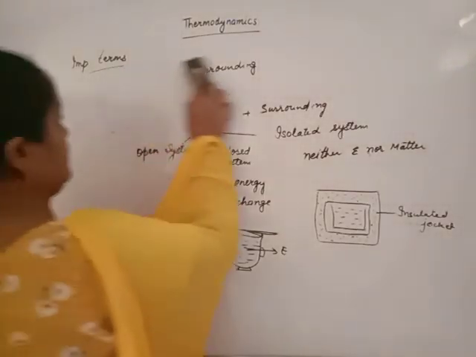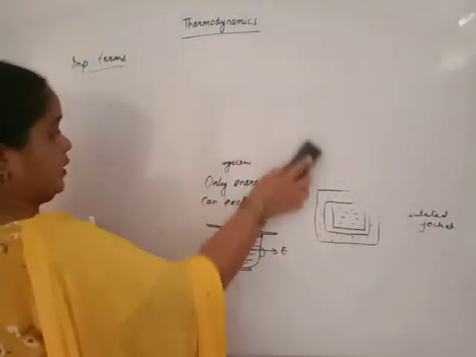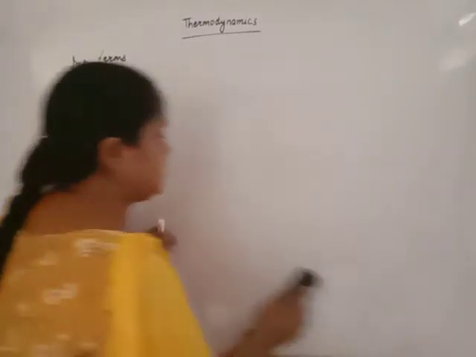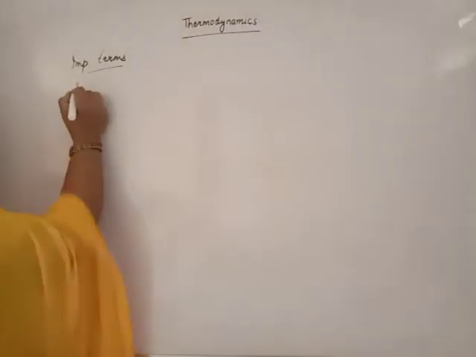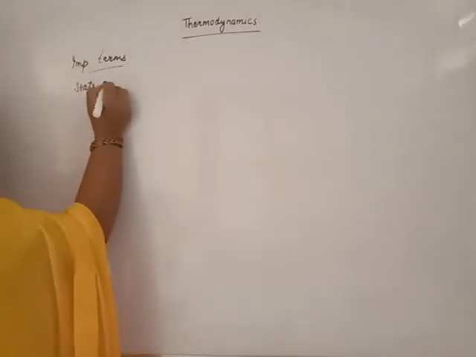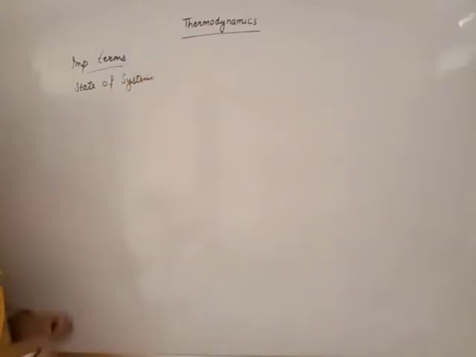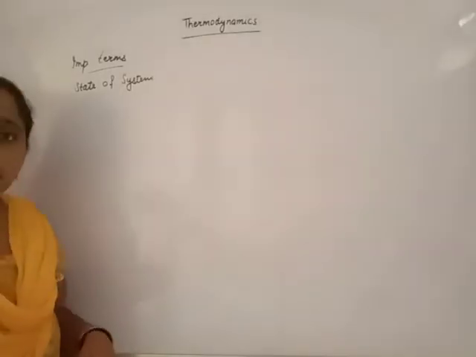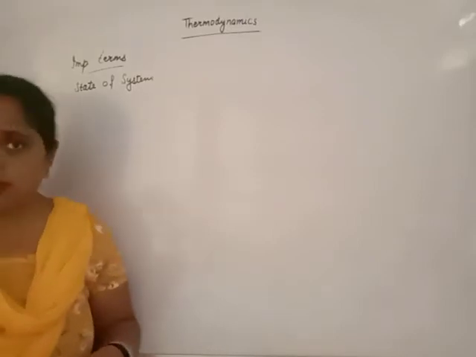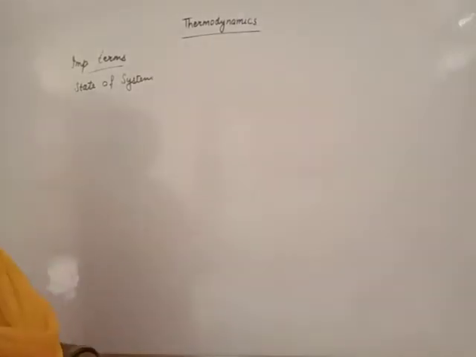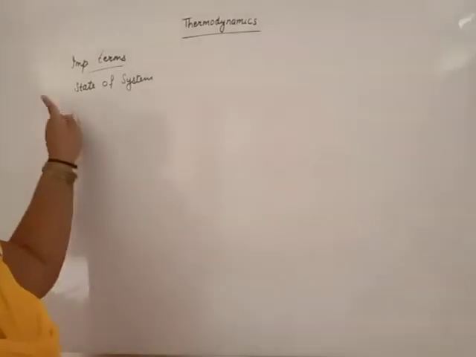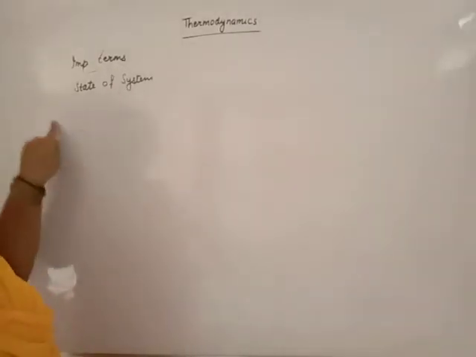Another important definition: state of system and state variable. Beta, state of system means the conditions of the system where some process is going on. Temperature, pressure, volume, density, all are conditions. The conditions of the system under which some process is going on are known as the state of the system.